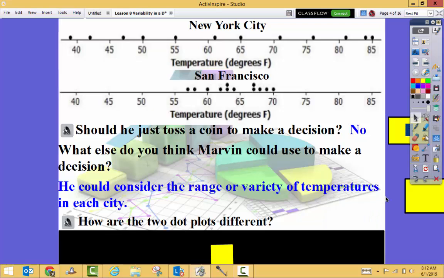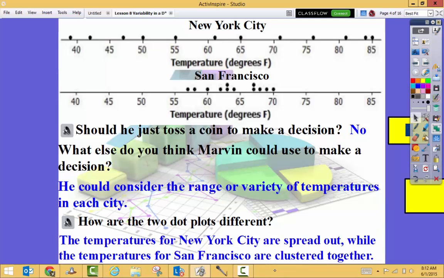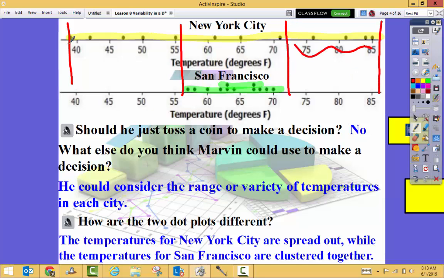So, how are these two dot plots different? Well, we already discussed it briefly, but they're different because this New York data is really spread out. It covers a wide range of temperatures. However, the San Francisco data is really clustered together. It doesn't cover as wide of a range of temperatures. Look at all this extra temperature range that New York City has, that San Francisco doesn't. That's a huge amount over here. So maybe Mara wants to take that into consideration too, not just the mean temperature.